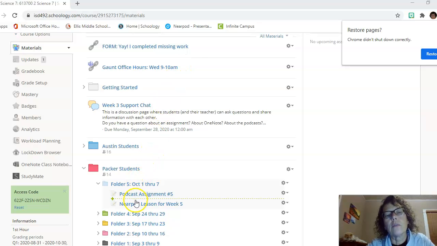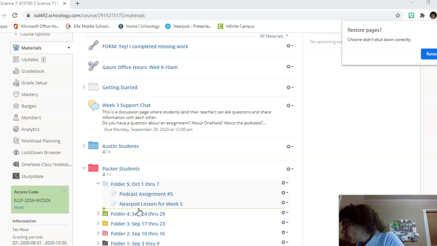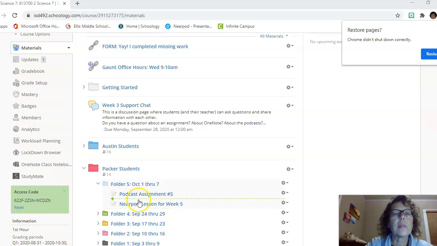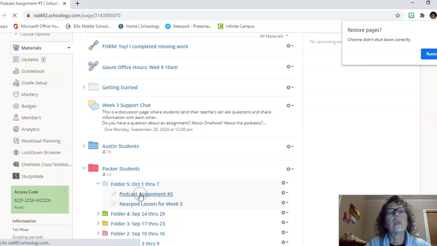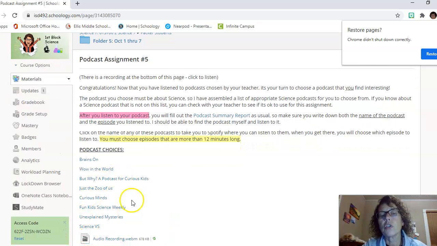All right, and then your podcast assignment number 5 and Nearpod lesson number 5. No change in how those look or how they behave. Although, let me click on the podcast assignment form. Just as a reminder, this is a week where you're going to choose your podcast. You can click on these and then choose the episode. Make sure you write down the episode so you can fill it out when you do the report.